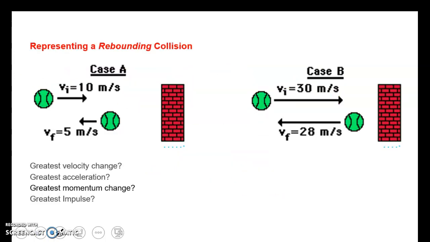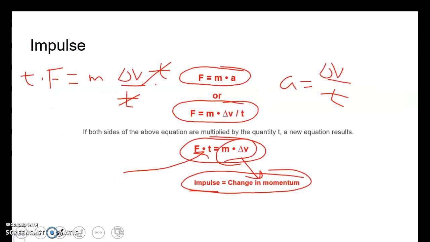Let's talk about what this means. We'll go back here for a second. Impulse is force times time, so it's how long the force is applied. It will equal the change in momentum, or mass times the change in velocity. So if the force is applied with the motion of the object, it will have a positive change in momentum. But if it goes opposite, we would probably see a negative change in momentum. And that's what we have to think about: directions, force applied, and so forth.